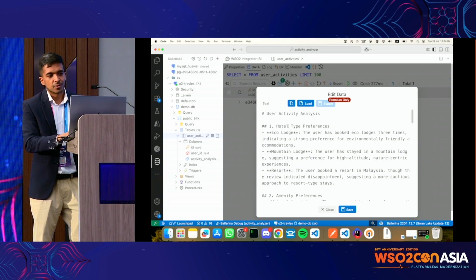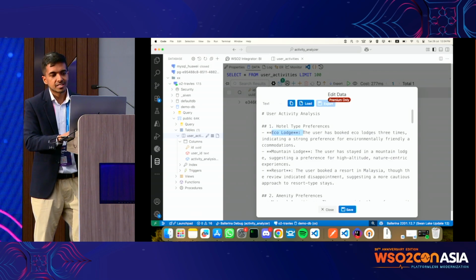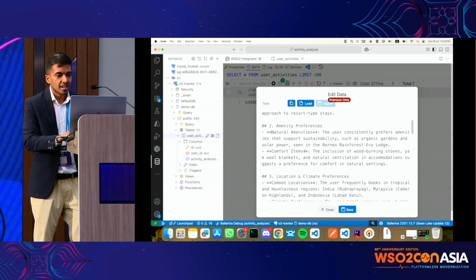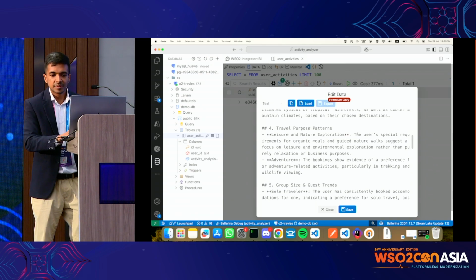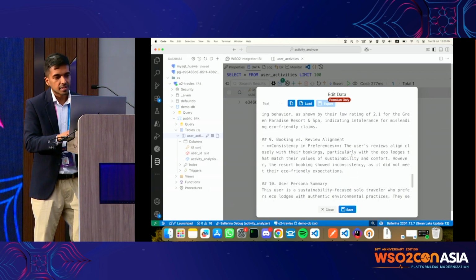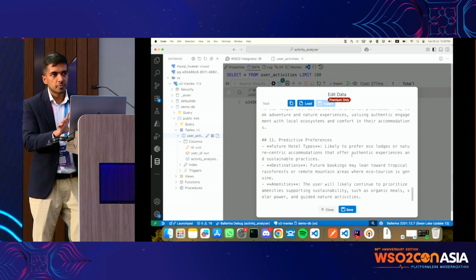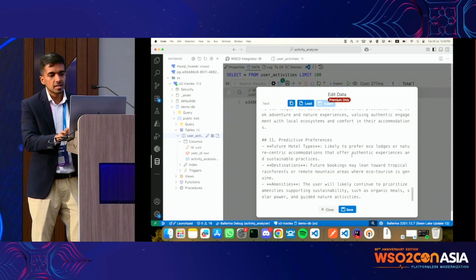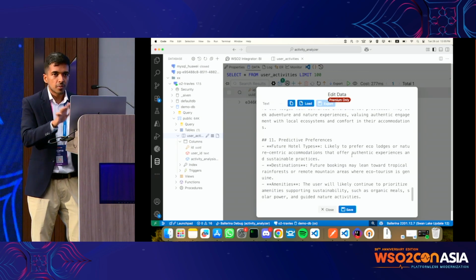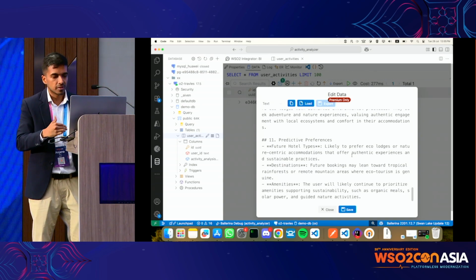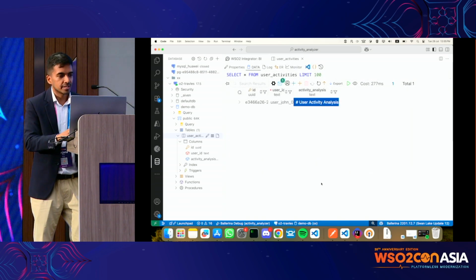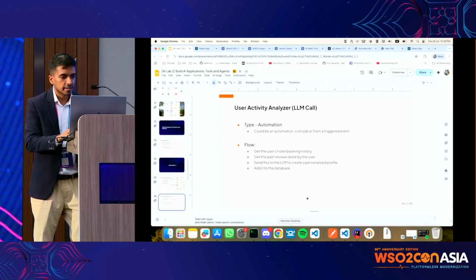As you can see, the hotel type preferences: prefers eco lodges, mountain lodges, resorts. And the travel purpose seems accurate, just like the demo that we did. So this is the sort of personalized profile we are going to base off for now. We are going to plug this into the agent later on, but for now, this is our first workflow, and so this is done.